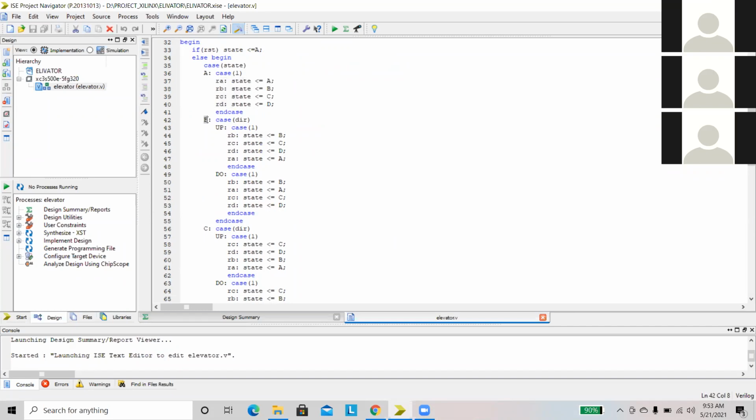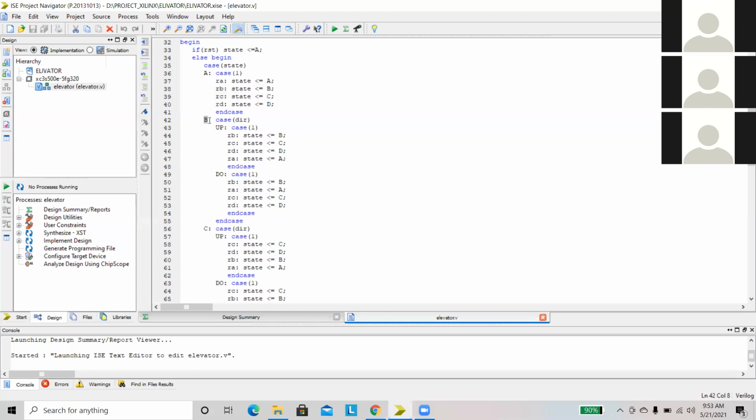When you are in B state, we have already finished our A state, then we have to move to B state. Here in A state, what is the direction? There is only one direction, that is the up direction. Here there is no need to use any direction, because in that case we have only one direction, the up direction. We use that in this code by default. The default direction is up. The default state is A. Likewise, the default direction is up.